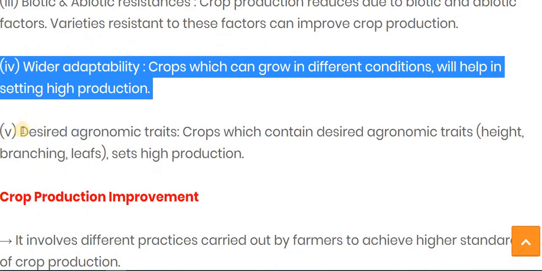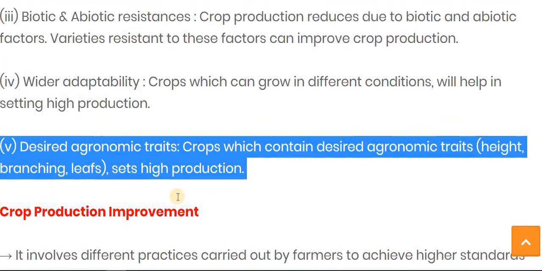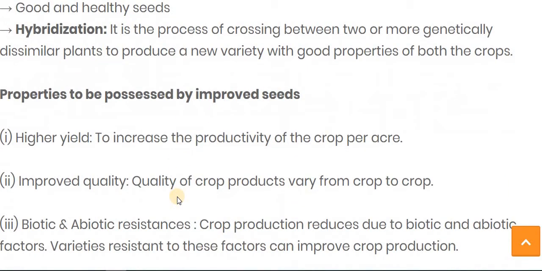The next one is desired agronomic traits, whatever characteristics we introduce, that we desire in the next crop production. For example, height, branching, leaf, etc. that set high production. So these are all the properties of the improved seed.